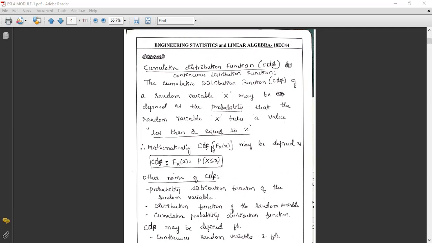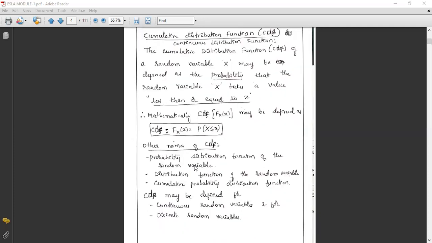Mathematically, the CDF is denoted as F_X(x), and may be defined as F_X(x) = P(X ≤ x). This is the cumulative distribution function.